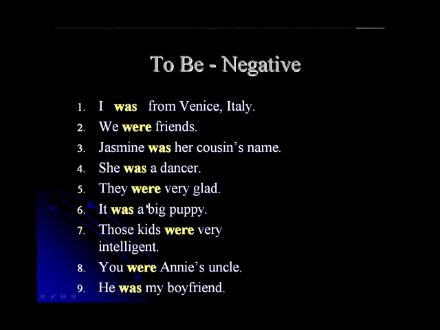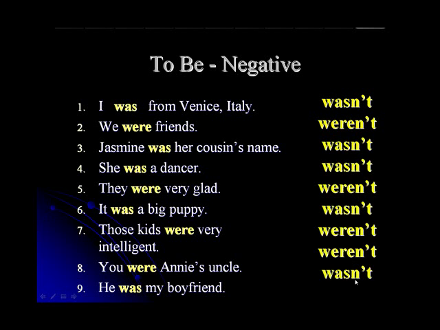Now, how can we make this verb negative in the past? Wasn't. Was becomes wasn't, and were becomes weren't. Okay? And the same for all the other sentences. Was is wasn't in the negative, and were is weren't in the negative.